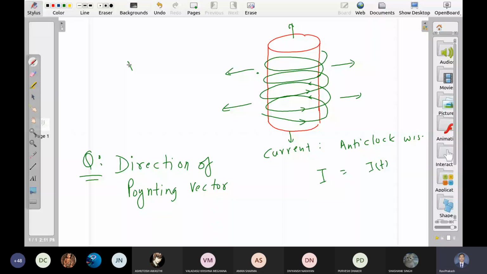What is the direction of E? Sir, along the wire. In direction of B?